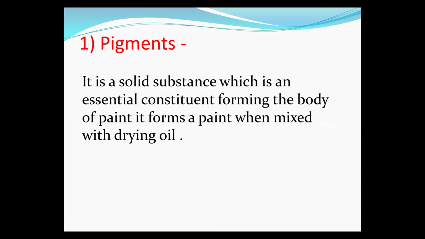This solid powder is mixed with the drying oil, that means the vehicle, and then the paint is produced. These pigments are generally the body or the layer of the paint. This solid substance also produces the color of the paint film. That's why they are the body of the paint film.